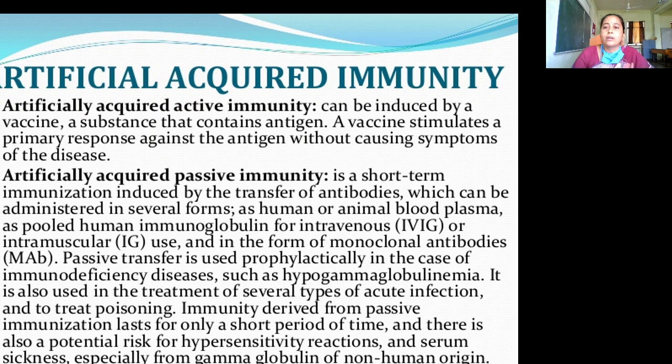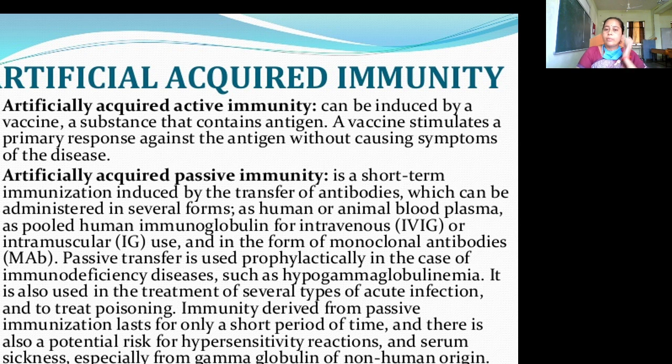Then artificially acquired immunity. Artificially acquired active immunity can be induced by a vaccine, a substance that contains antigen. A vaccine stimulates a primary response against the antigen without causing symptoms of the disease.